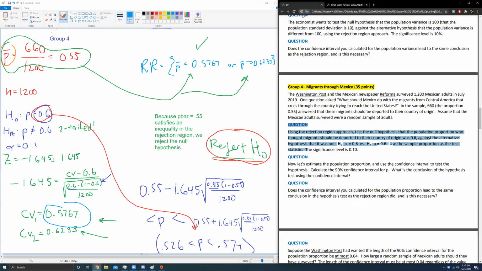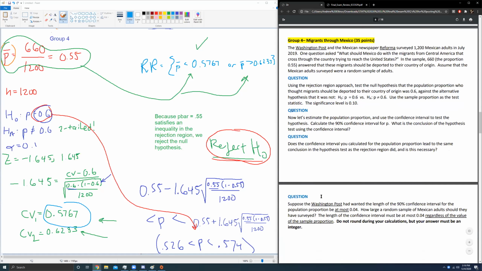So this is the one and only instance, and again, it might be the same thing for the two proportion case. I have to revisit that. That this conclusion will not necessarily be the same. It can be the same. I mean, it was in our case. Both of these questions had us reject the null hypothesis. But when the theory question gets asked about whether they lead to the same conclusion necessarily, your answer is no.